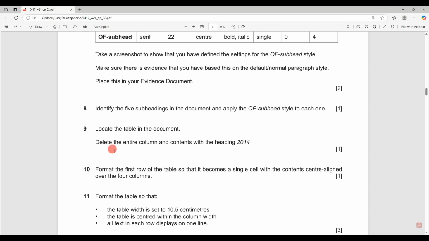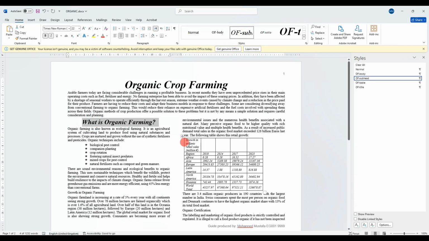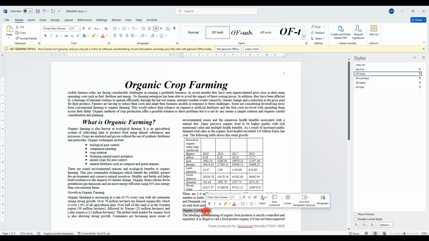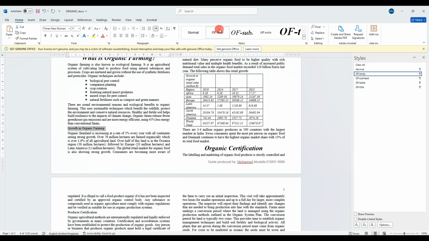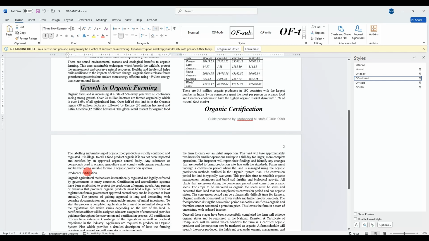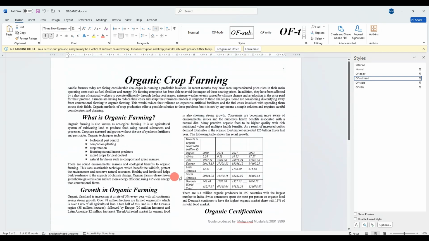What else? Identify the 5 subheadings in the document and apply the Off Subhead to each and every one of them. So you have 5 subheadings. This is the first one, for example, and you get the subheadings are normally small and there is no dot after them, as you can see here. So they look like subheadings, not like paragraphs like this one here should be. And we have this one, and we have the future, which is the last one, and we are done. Okay.